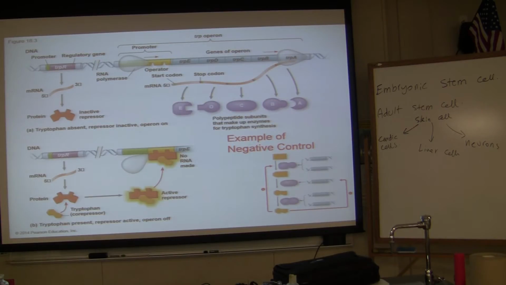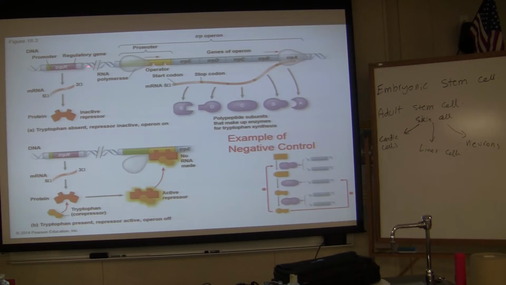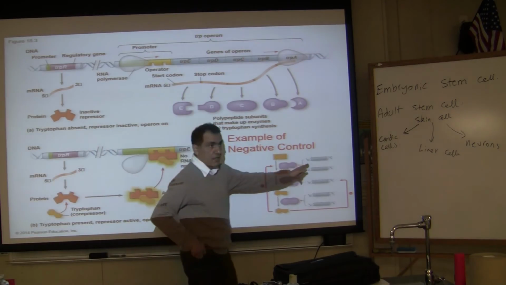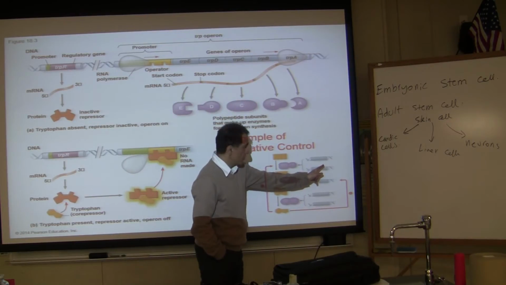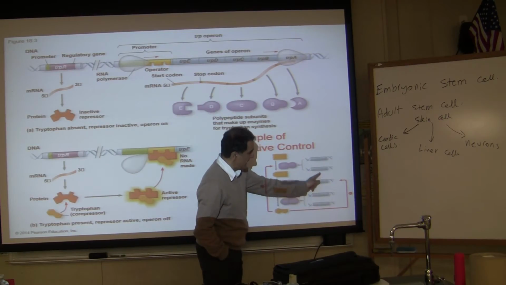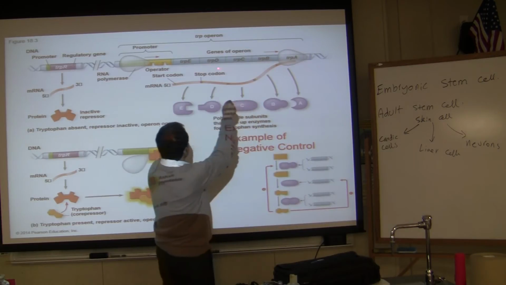Right here you have the DNA, you have a promoter, the tryptophan regulatory genes, and then downstream you have the RNA polymerase, and right here is your promoter. This segment is the promoter, and this is E, D, C, B, and A. And right here, you remember that? The last PowerPoints I showed you, A, B, C, D, E. That's what they are, right here.